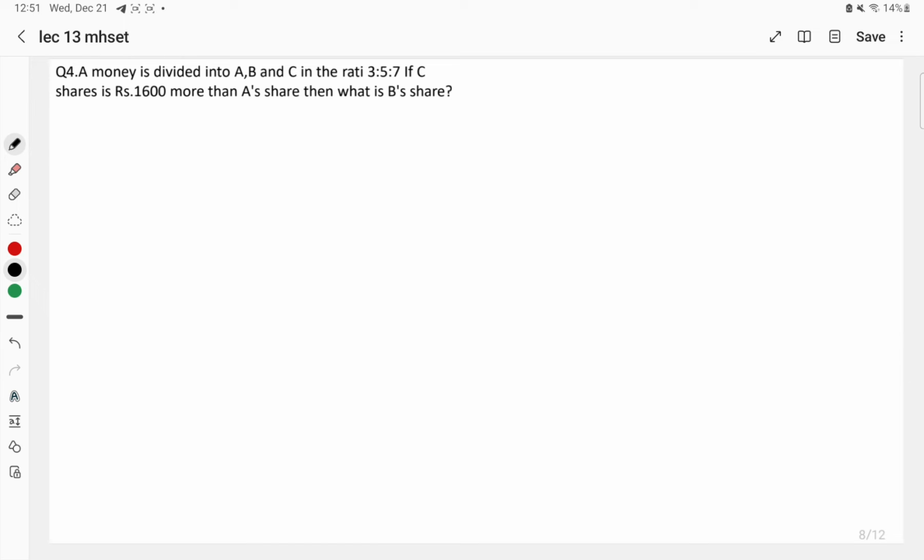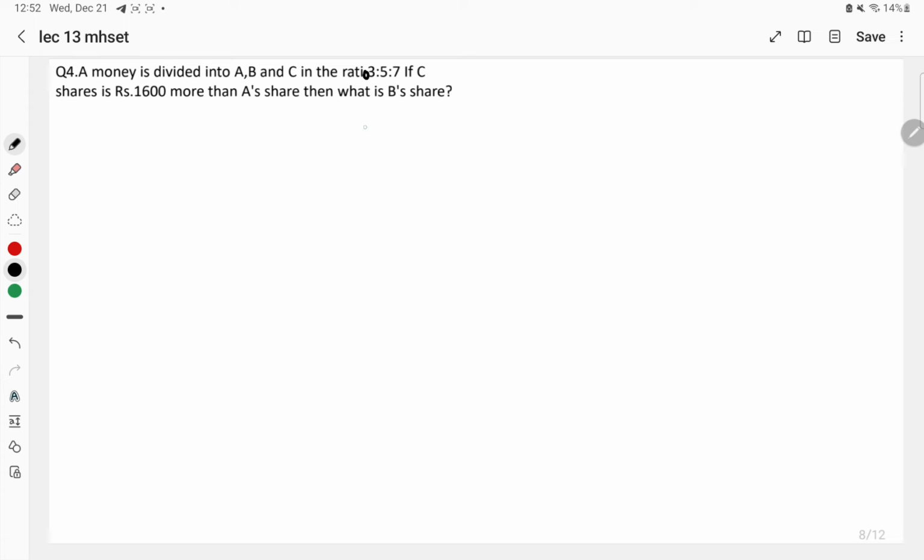Money is divided into A, B and C in the ratio of 3:5:7. If C's share is 1,600 more than A's share, then what will be B's share? So here, what is given?